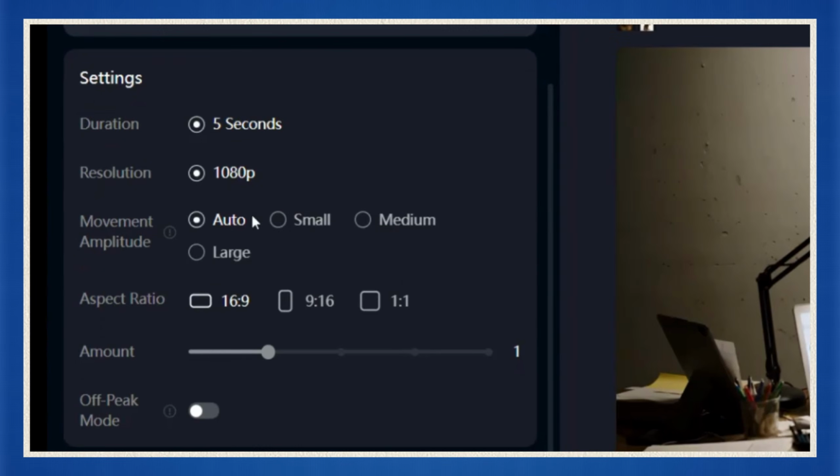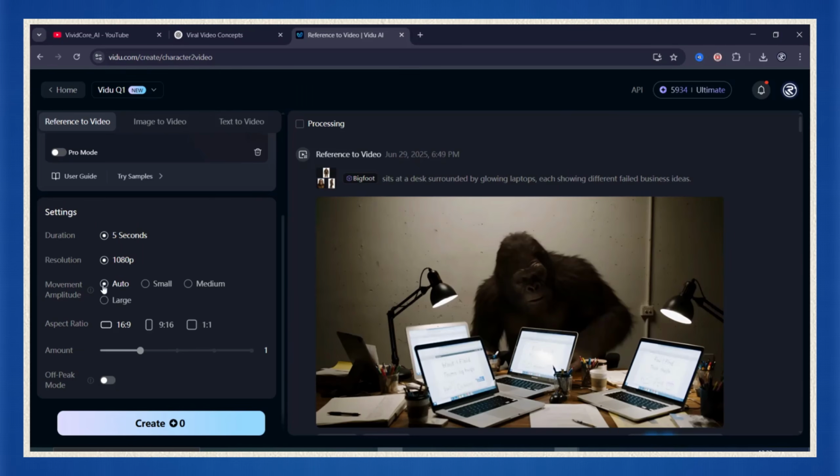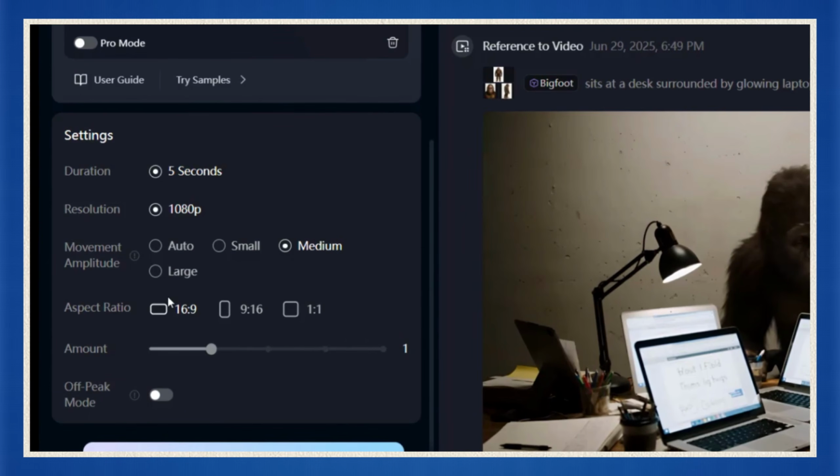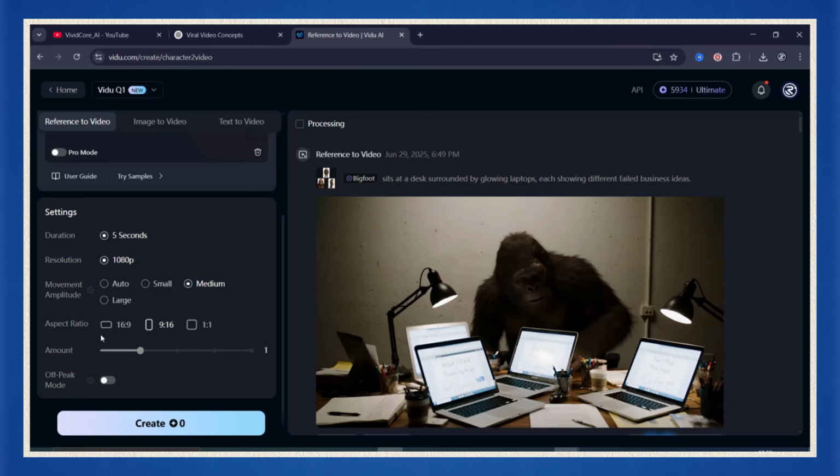Now by default, Vidu already fills in most of the settings for you, but we're going to tweak some important things real quick. First, the movement amplitude. That controls how much motion is in your scene. I usually set it to medium. Second, the aspect ratio. Since we're making vertical videos for YouTube Shorts or TikTok, change that to 9:16. Now here's a cool thing. Vidu lets you generate up to 4 scenes at once. For now, I will keep it 1 and hit create.